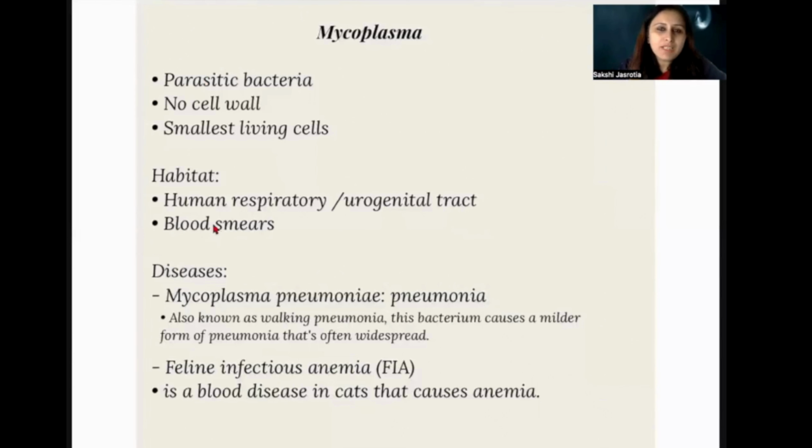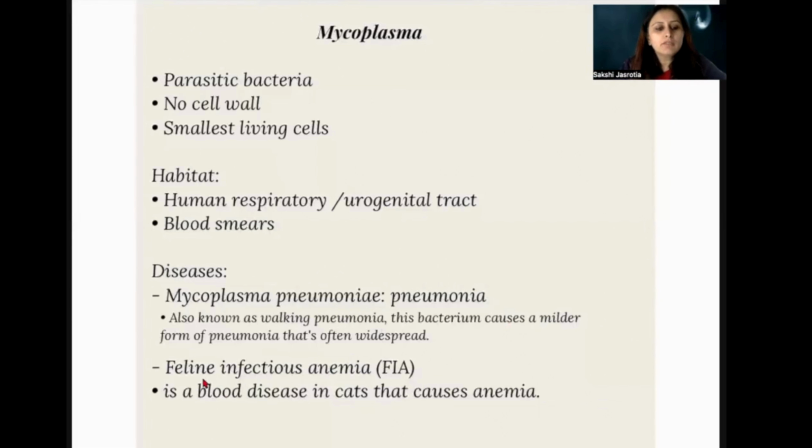Now, habitat is the human respiratory or urinogenital tract. It is also seen in blood smears as well, right? So among the diseases caused by mycoplasma, Mycoplasma pneumoniae is the bacteria and it causes pneumonia. It is also known as walking pneumonia. Why? Because this bacteria causes a milder form of pneumonia that can often spread. So if one person has it, then it can pass it on to multiple people around, right? That is why it is called walking pneumonia, right?